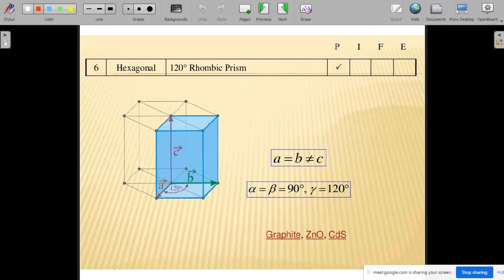Now here you can see in case of a hexagonal crystal class, the restriction is that A equal to B. There is no restriction with the C, and alpha, beta, gamma are all defined. Alpha, beta must be 90 degrees and gamma must be equal to 120 degrees. Okay.